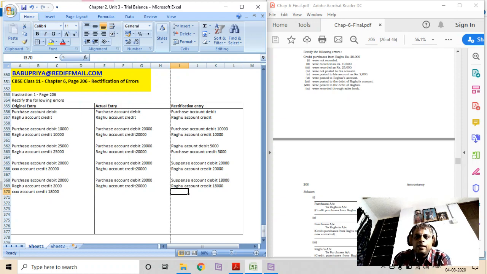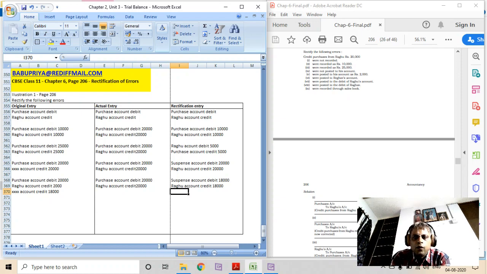If it was recorded as rupees 10,000, it means in purchases book it is entered as 20,000, whereas in Raghu's account only 10,000 is recorded. Whereas if we say recorded as rupees 25,000, here also it is entered incorrectly on both sides.